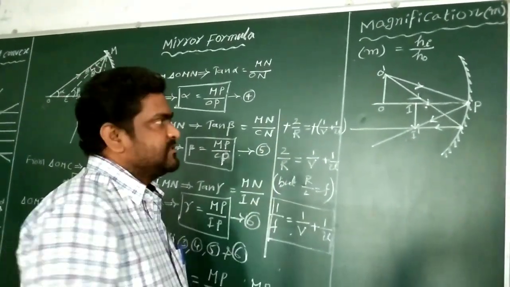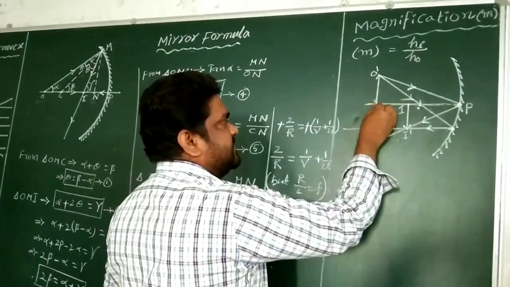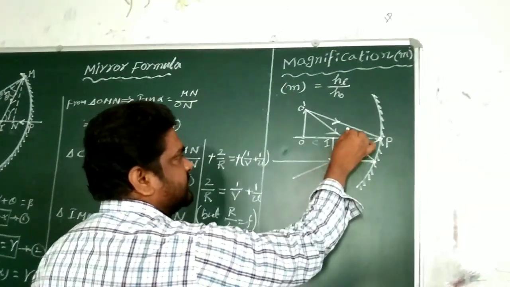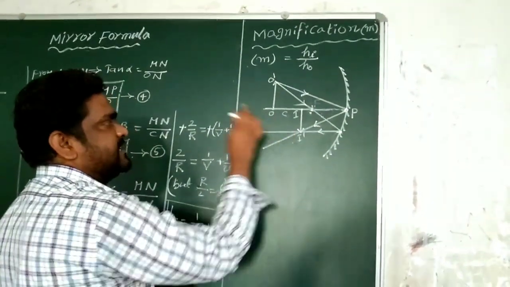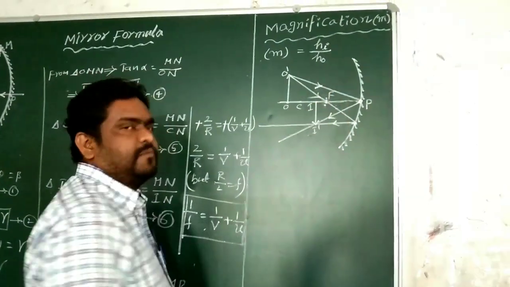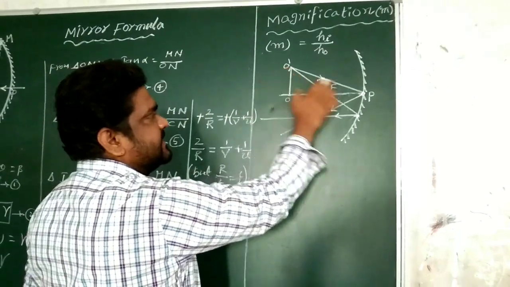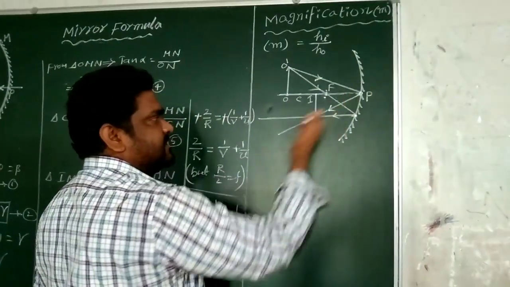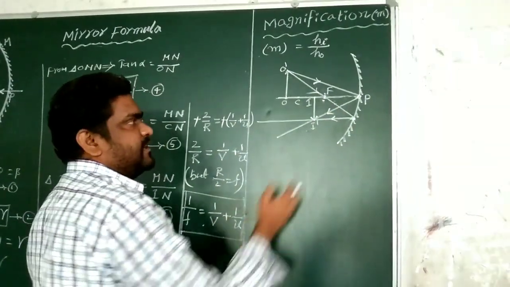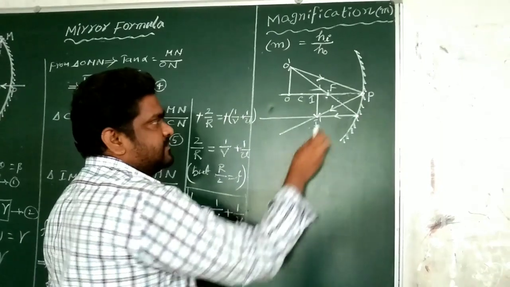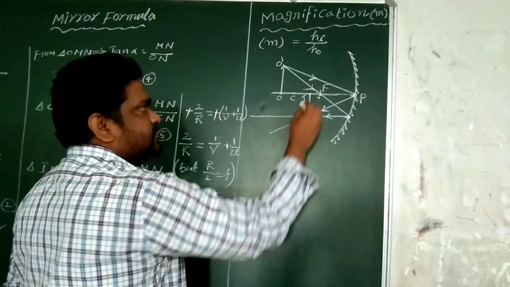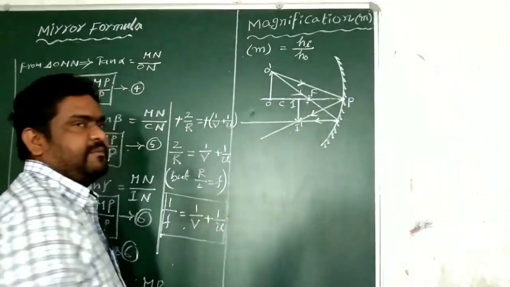So from this one, when the object is placed here, this is the center of curvature, and this is the focus. The object is placed beyond the center of curvature. The image is formed between center of curvature and focus. The light ray incident at the pole gets reflected like this, and the light ray which passes through the focus gets reflected parallel to the principal axis. This is the reflected ray, this is also a reflected ray. These two reflected rays meet at a point to form the image like this. This is the image.